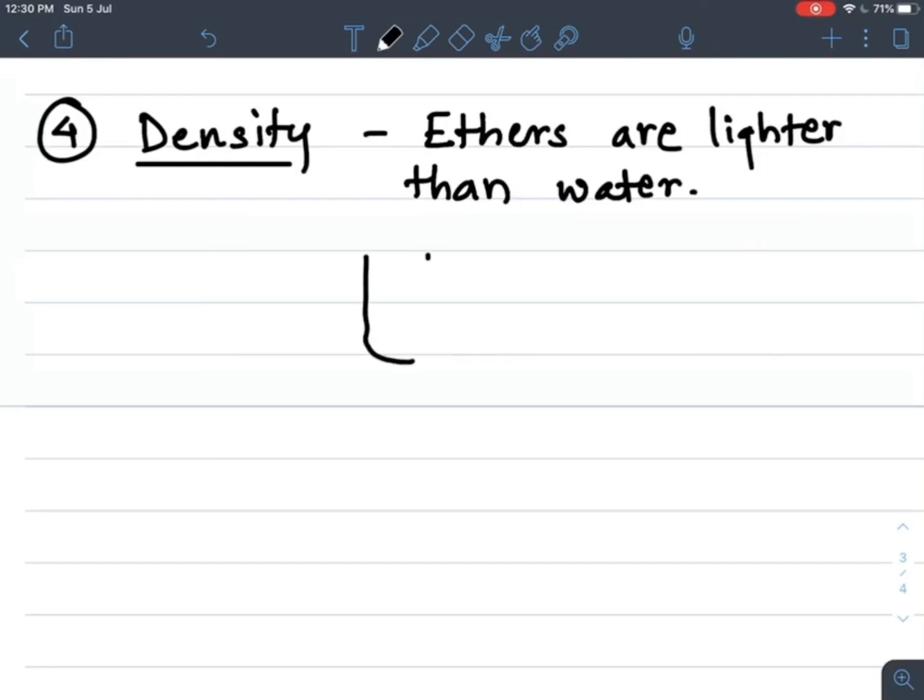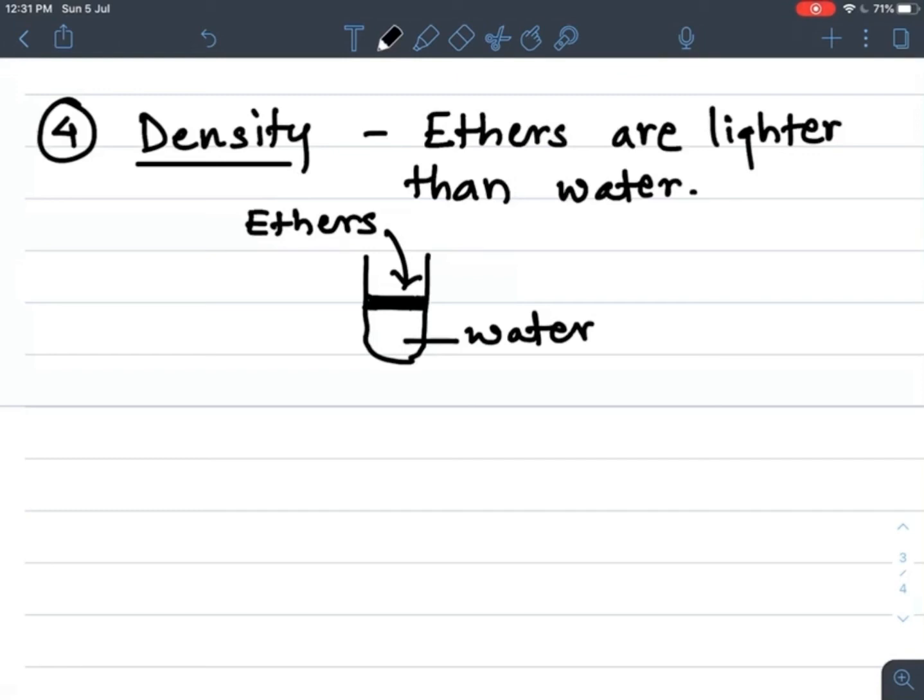So if we pour ethers into water, suppose here is water and we add ether to this water, then the ether floats on the surface of the water because its density is less than that of water,